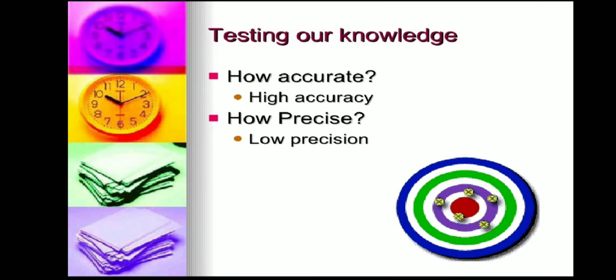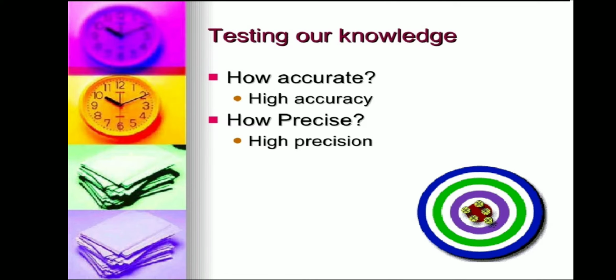The next visual example. Here the shots are very far away from each other, but they are near the center. This indicates high accuracy with low precision. In the third, all these shots are very close to each other, and they are also at the center.